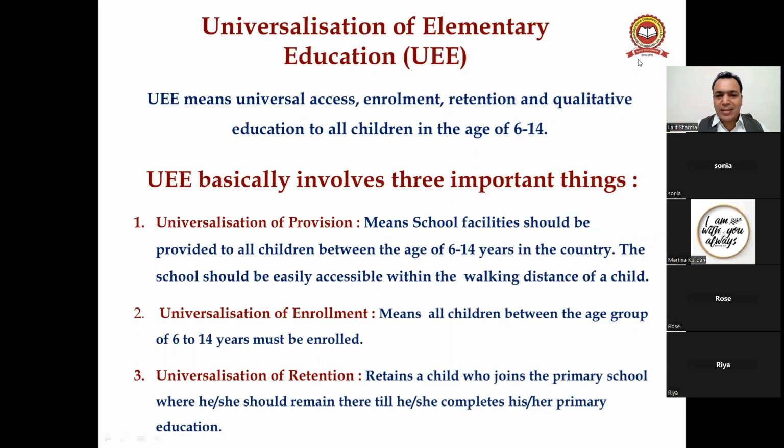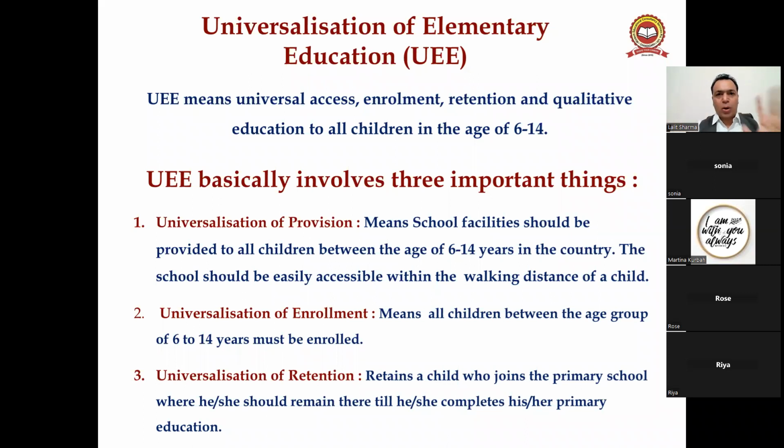Universalization of enrollment means all the children between the age group of 6 to 14 must be enrolled, and universalization of retention means retaining a child who joins primary or elementary education, and he should remain there until he completes the primary education. Retention means retain the child until he or she completes the primary education.